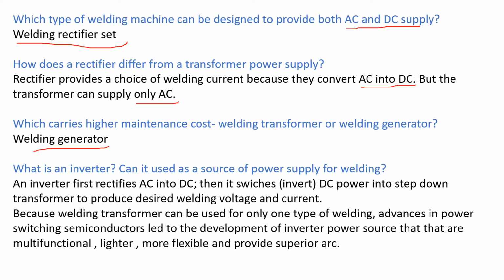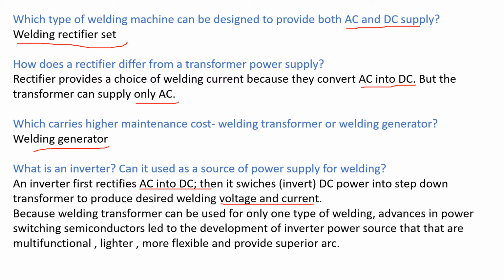What is an inverter? Can it be used as a source of power supply for welding? Answer. An inverter first rectifies AC into DC. Then it switches or inverts DC power into a step-down transformer to produce desired welding voltage and current.